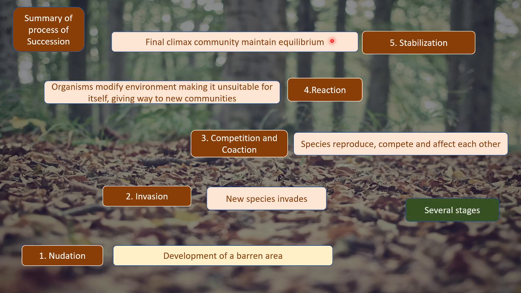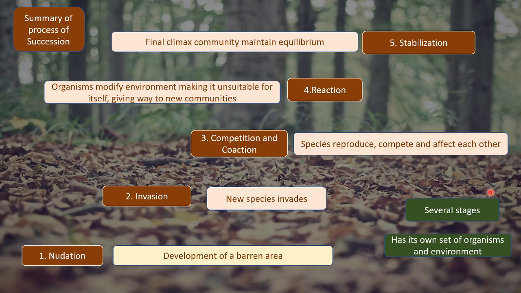So during this whole process of succession, that is from nudation to stabilization, there are several stages present in this process, and each of these stages has its own set of organisms and environment.